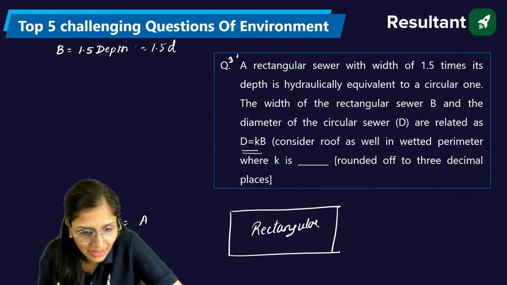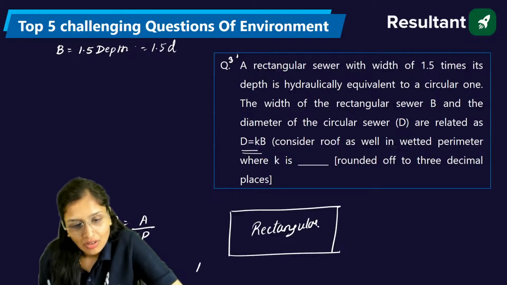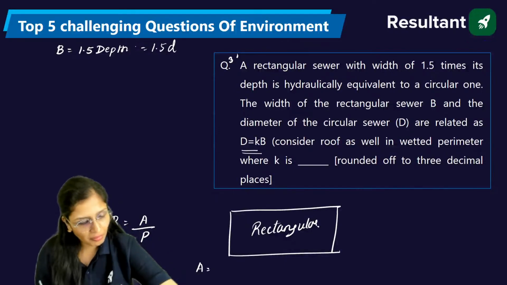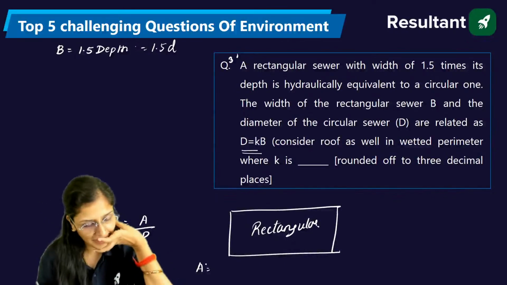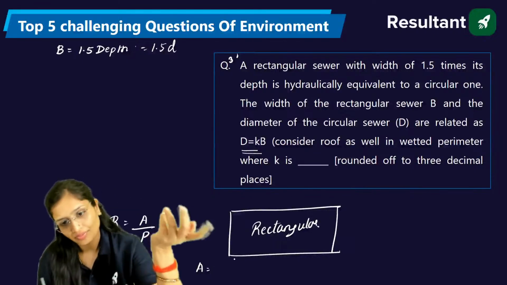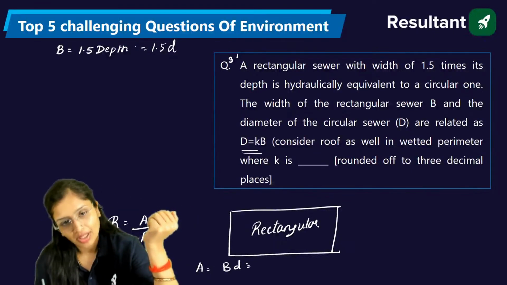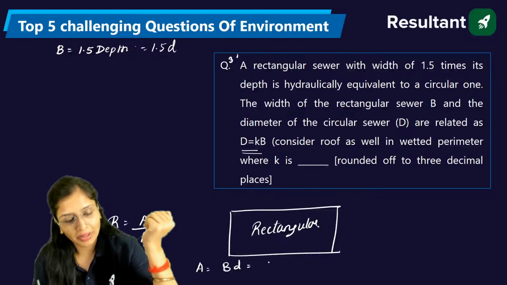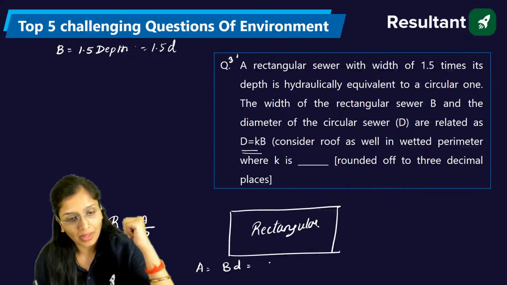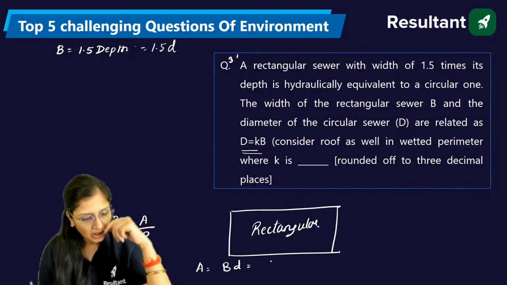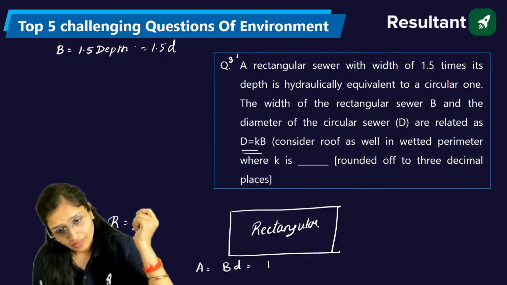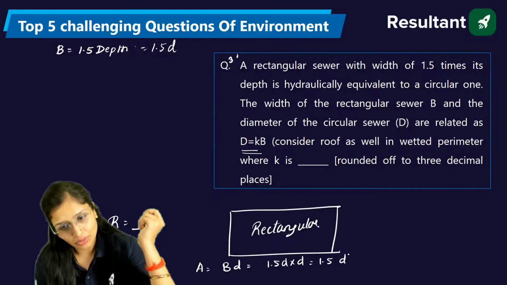So rectangle. Hydraulic radius is wetted area by wetted perimeter. First, if I talk about area, what will be the area of the rectangular channel section, guys? Area is width into depth. Now here they have given width as 1.5d. So can we take it? Yes. 1.5d into d. This will become 1.5 d square.